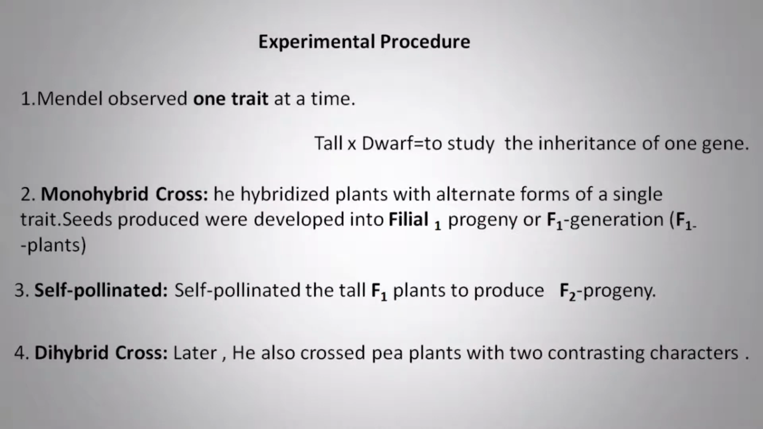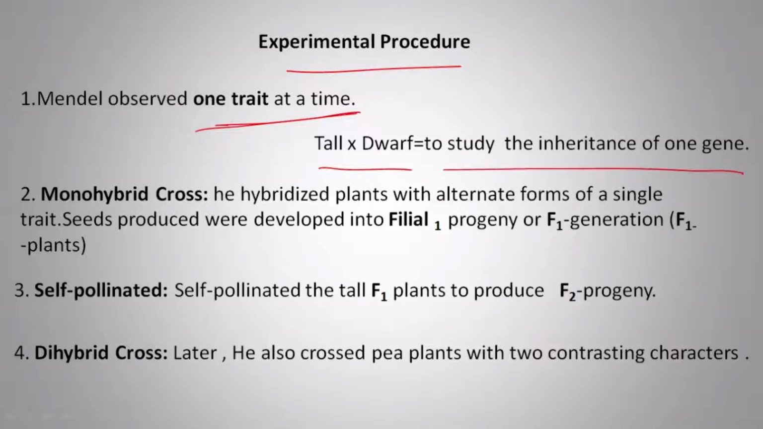Next, what was his experimental procedure? Mendel observed one trait at a time. For example, he took tall and dwarf plants, and studied the inheritance of one gene. For the monohybrid cross, he hybridized plants with alternate forms of a single trait, that is tall and dwarf. The seeds produced developed into the filial 1 or F1 generation. Then he self-pollinated the tall F1 plants to produce the F2 progeny, that is selfing. In the dihybrid cross, later he also crossed pea plants with 2 contrasting characters.